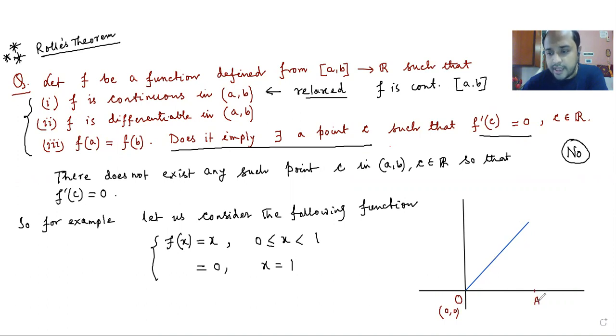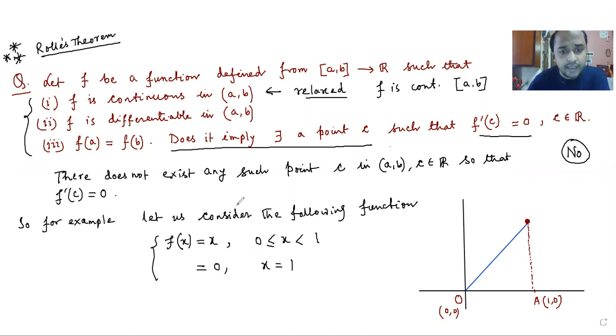This is the point A, which is 1 comma 0, and I'm putting a dot over here and a break like this. So there is a discontinuity, because at 1 it is discontinuous, and at 1 the function has value 0. So this is the function we have.